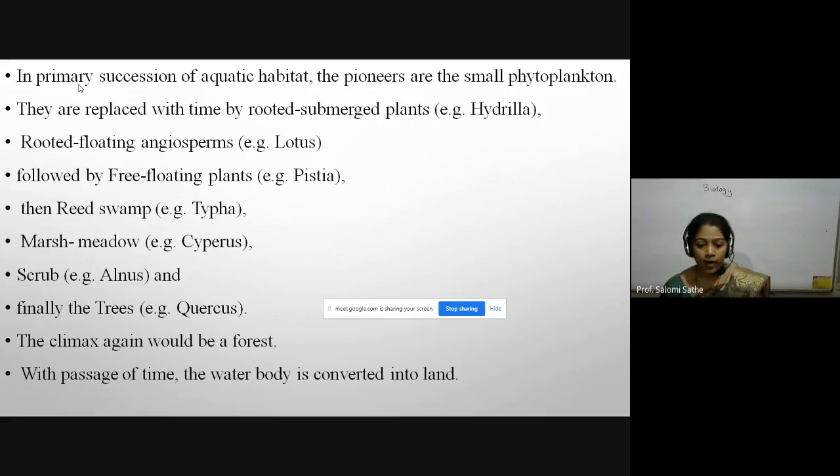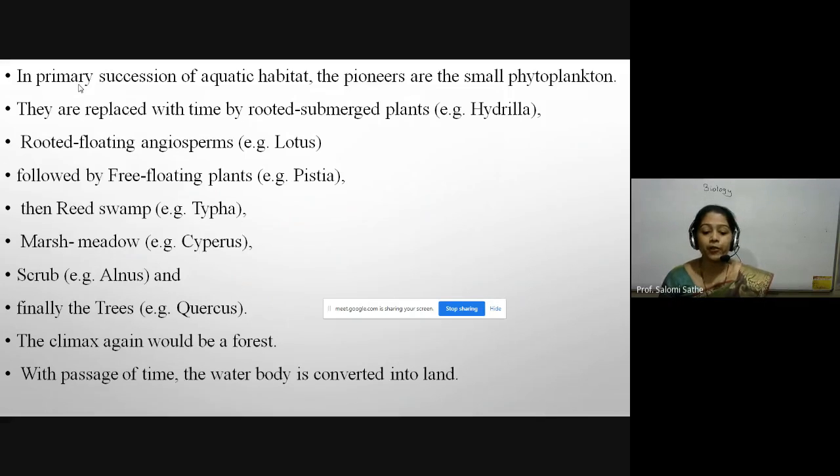Okay, the small phytoplankton, which grow mostly in the aquatic habitat, are replaced with time by rooted submerged plants. First, they are the small phytoplankton. Then they are replaced, by time, by rooted submerged plants. Means they have roots and they are submerged. They are present above and below the soil-water surface. For example, hydrilla. We are already familiar with hydrilla.